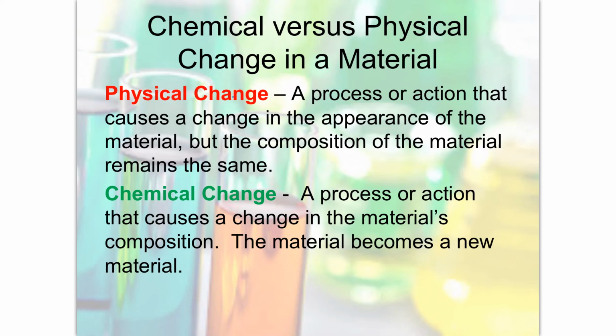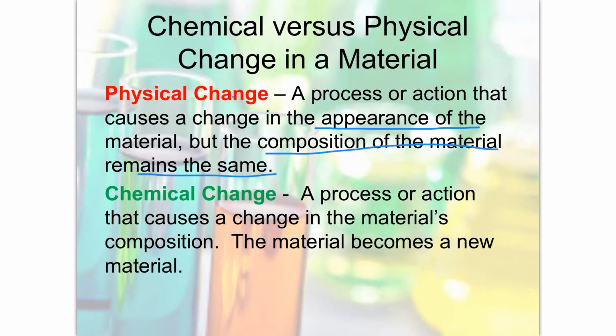In a physical change, what you start with as far as the material is what you end up with as far as the material. But the material has a change in appearance. So the appearance changes, but the composition of the material remains the same. So you still have, let's say, paper at the end of the process.